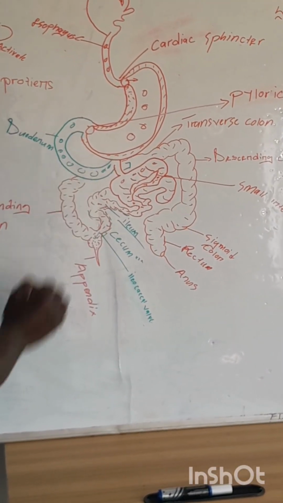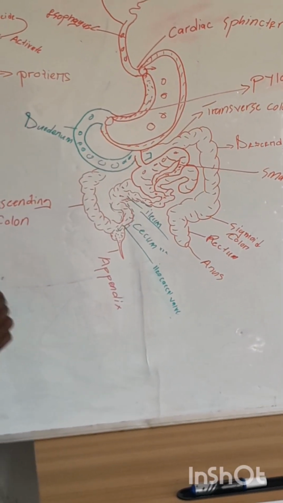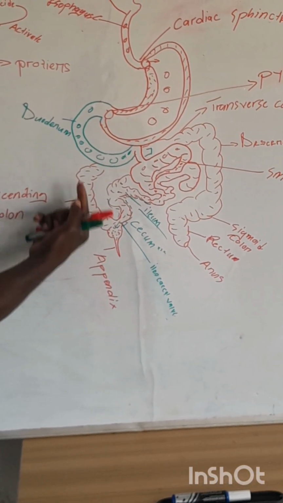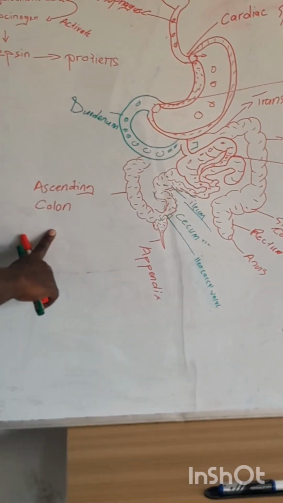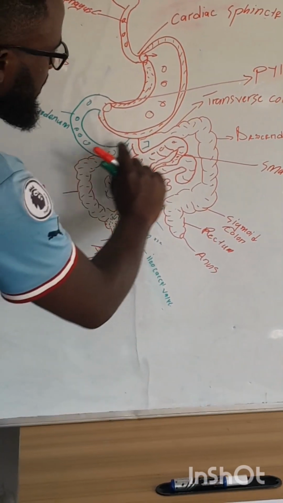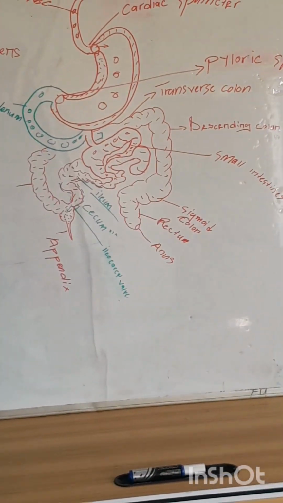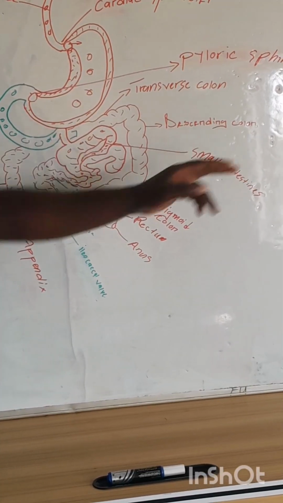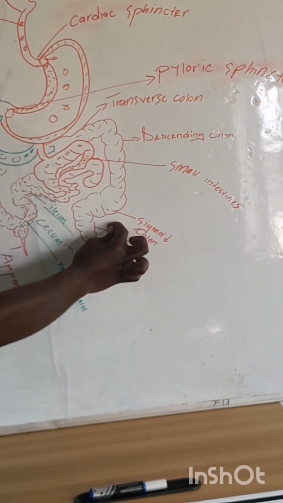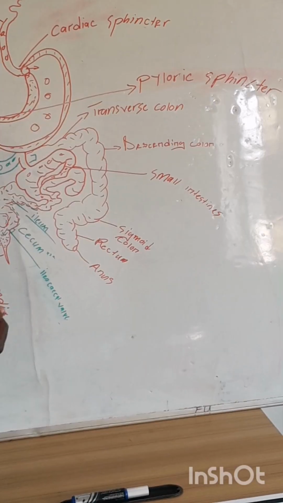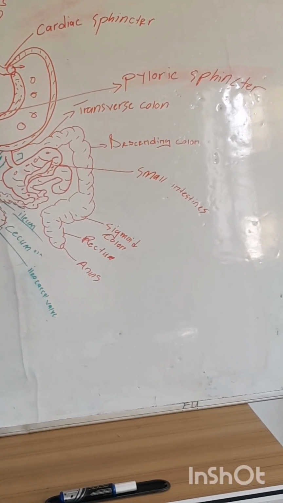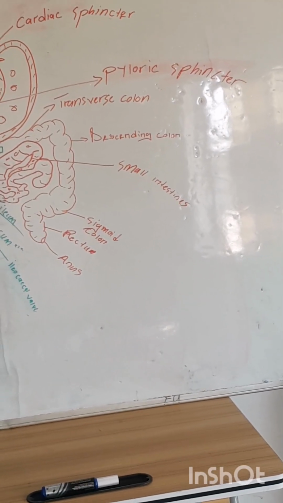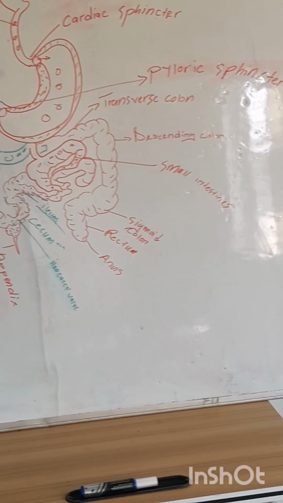Then, going up like that is the large intestines. Another name for the large intestines is called the colon. So, as we are going up like that, we call it the ascending colon. Alright? Going transversely like that, we call it the transverse colon. Going down, it's called the descending colon. Here we are kind of forming an S-shaped part of the colon, and hence sigmoid colon. It's S-shaped. Then we have the rectum. Alright? And eventually the anus.